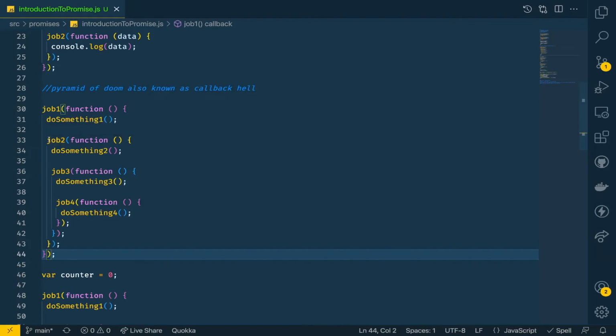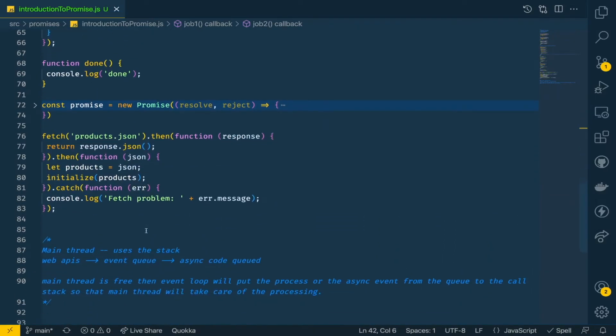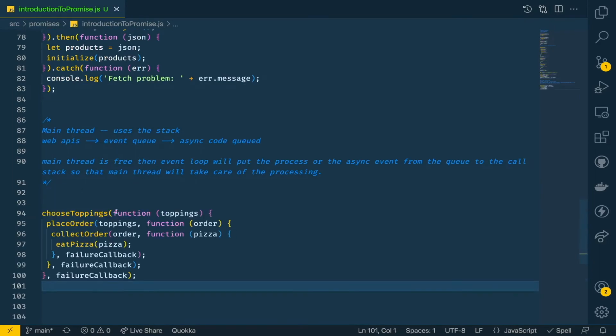Or similarly for job 2 we should handle it separately. Similarly for job 3 we have to handle it separately. Same goes for job 4. But here in our case, we can have a single catch block and we can handle all of it.